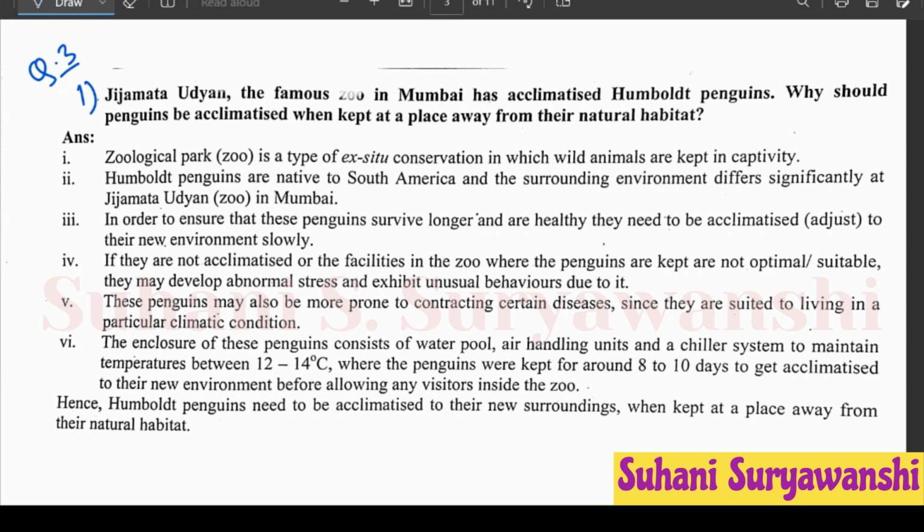After that, sixth point, the enclosure of these penguins consists of water pool, air handling units, and a chiller system to maintain temperatures between 12 to 14 degrees Celsius, and where the penguins were kept for 8 to 10 days to get acclimatized to their new environment before allowing any visitors inside the zoo. And hence, Humboldt penguins need to be acclimatized to their new environment or new surrounding when kept at a place away from their natural habitat.